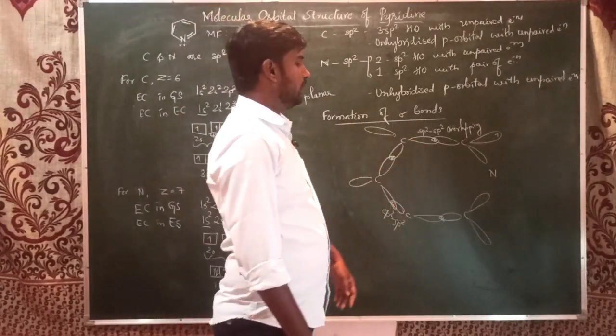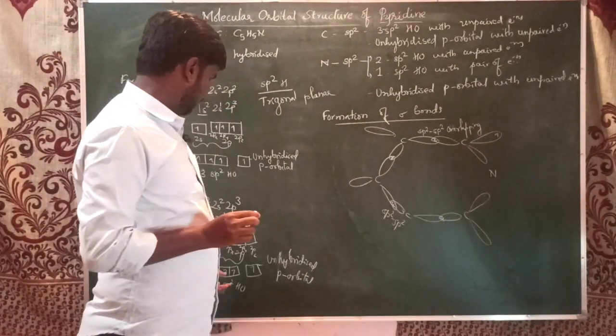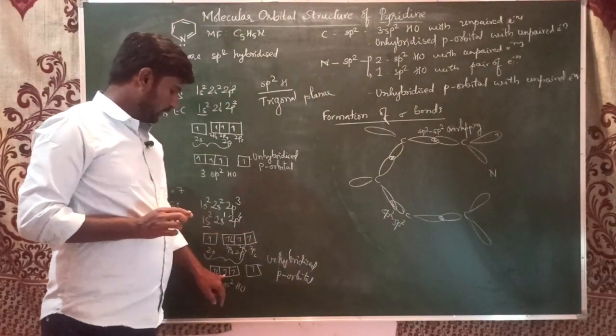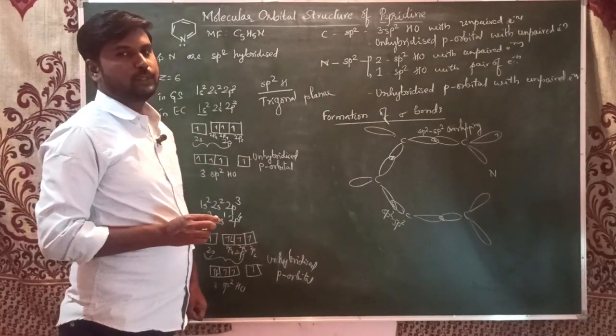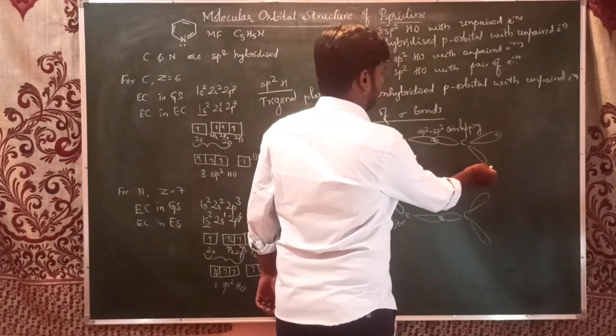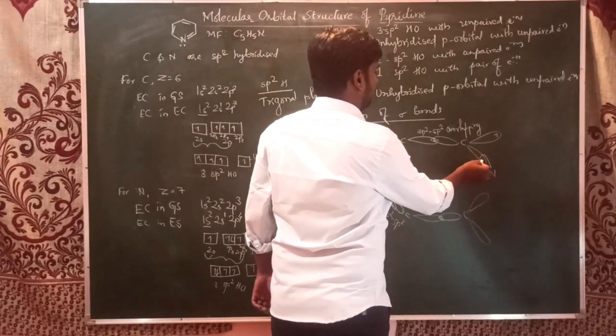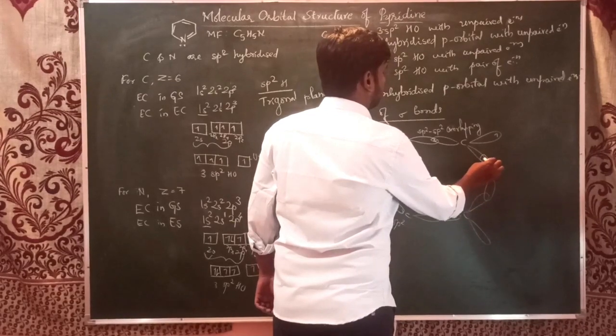In the same way, the hybrid orbitals of nitrogen containing unpaired electrons overlap with the sp2 hybrid orbitals of carbon, forming the carbon-nitrogen sigma bond, that is the C-N sigma bond.